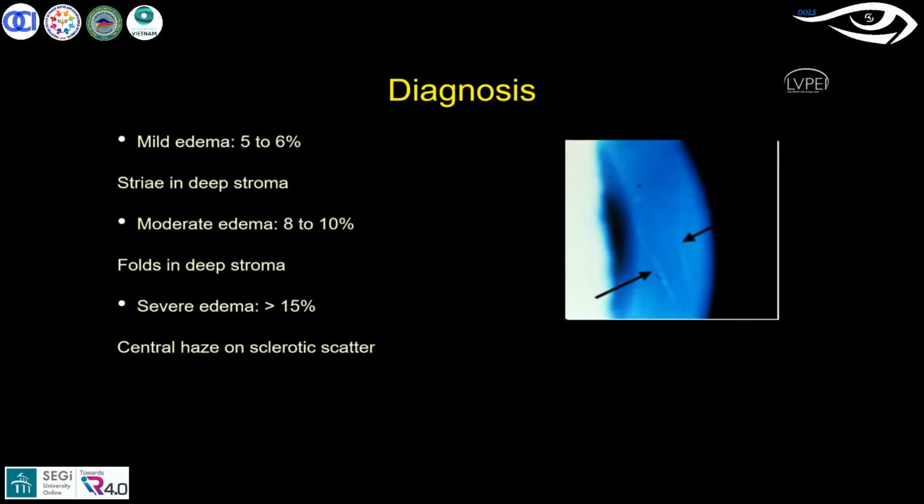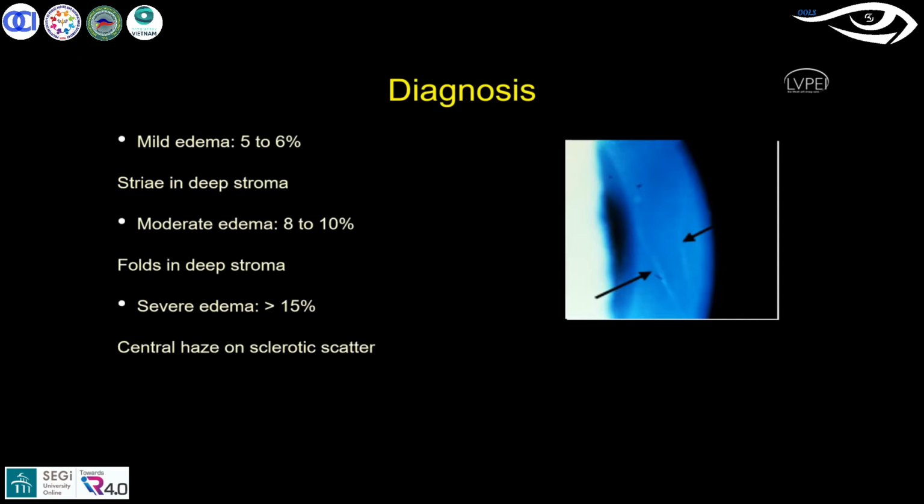So how do you differentiate striae from folds? Striae are thin vertical lines with a black color appearance at the stromal level, and edema is around 5 to 6%. As you know, physiological corneal edema is up to 3 to 4%, which is normal for every individual. But when the edema increases up to 6%, you can assume there could be striae formation at the stromal level.